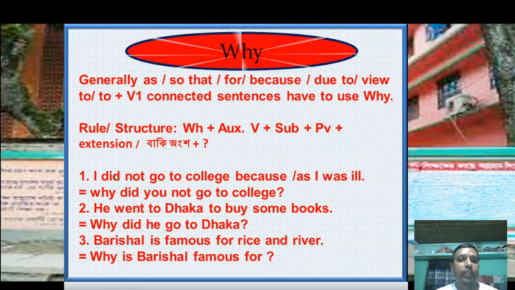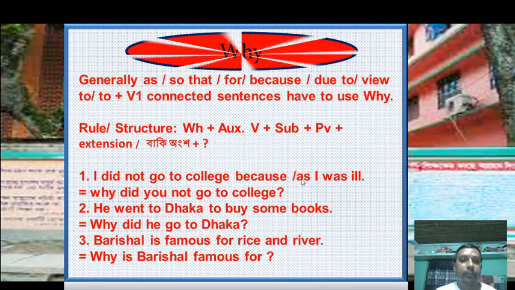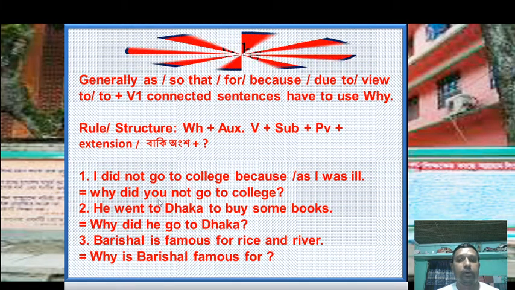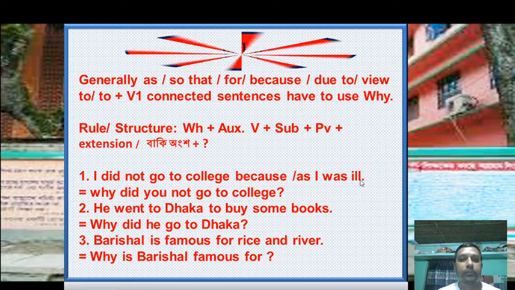For example, I did not go to college because I was ill. This sentence expresses a reason. That's why you have to use why. Why did you not go to college? You have to change I to you as the pronoun, and after because or as, we do not need to write the rest of the sentence.